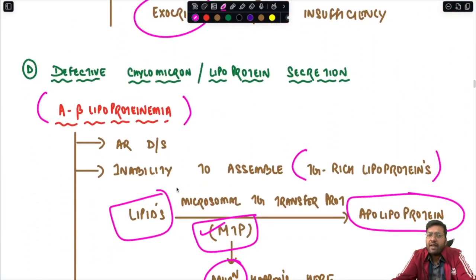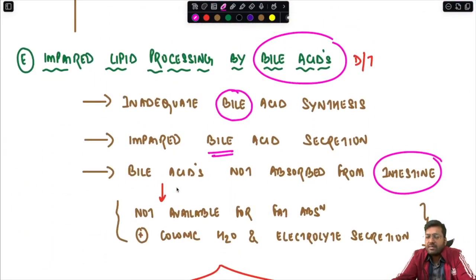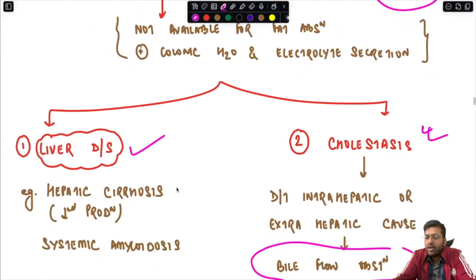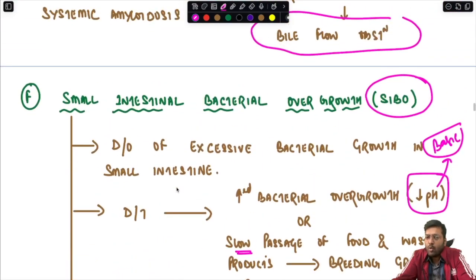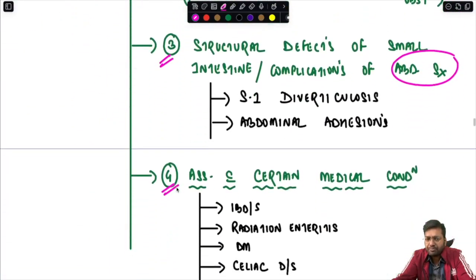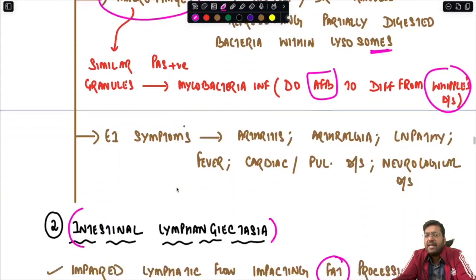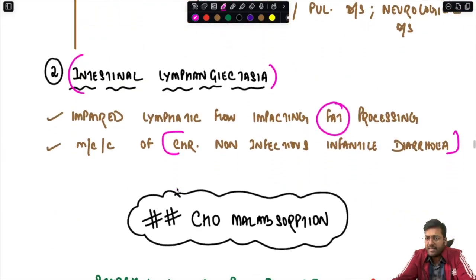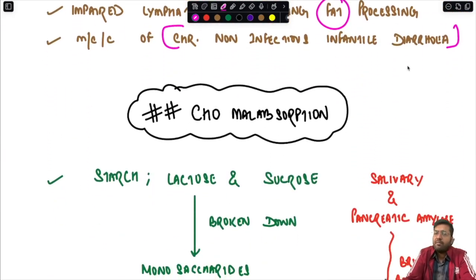Then defect in the lipoprotein secretion, that is abetalipoproteinemia, as we have already seen. Thirdly, because of impaired lipid processing by bile acids, we have seen the condition liver disease or cholestasis. Then small intestinal bacterial overgrowth syndrome that we have already seen. This is followed by lymphatic disorders characterized by Whipple's disease and intestinal lymphangiectasia. With this, we have completed the fat malabsorption. Now we will see the carbohydrate malabsorption.